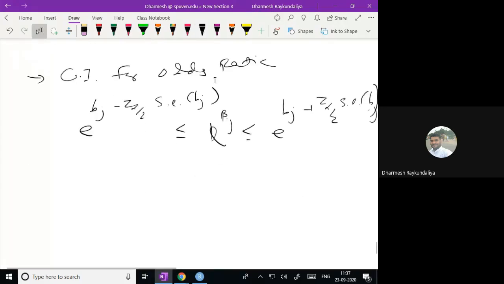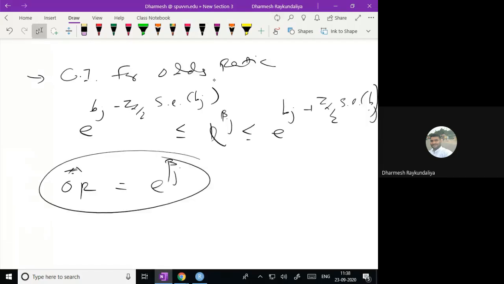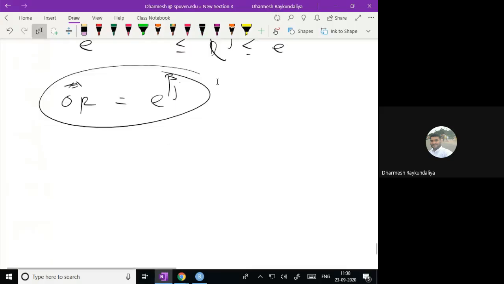So odds ratio is nothing but e power bj. And if you wish to estimate, then you just have to substitute that. Okay, so this is where you can obtain the odds, and then lastly you go for the diagnostic checking.